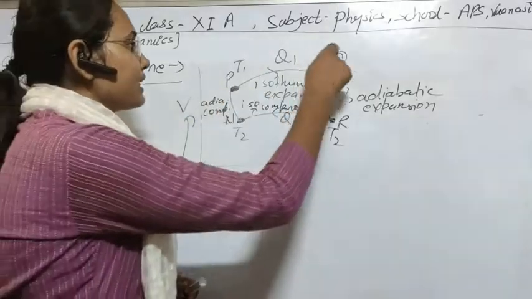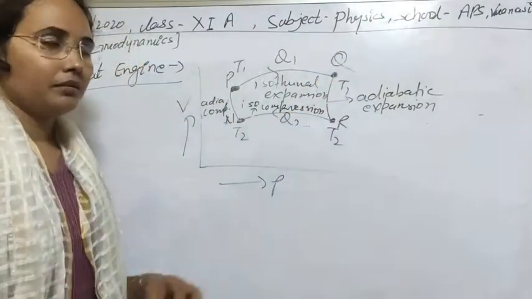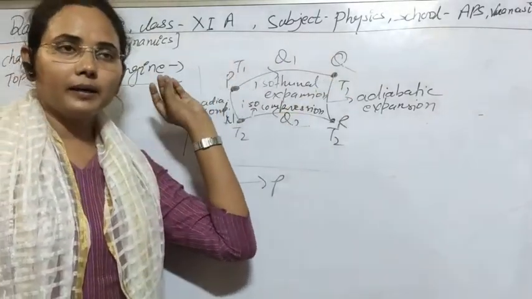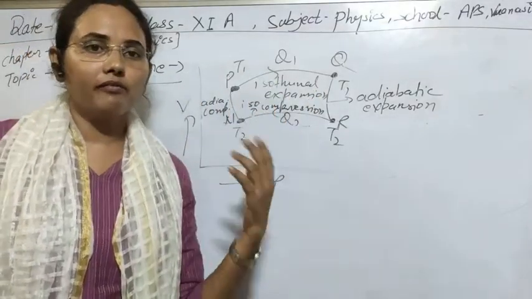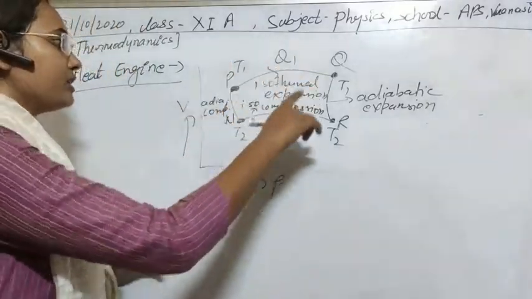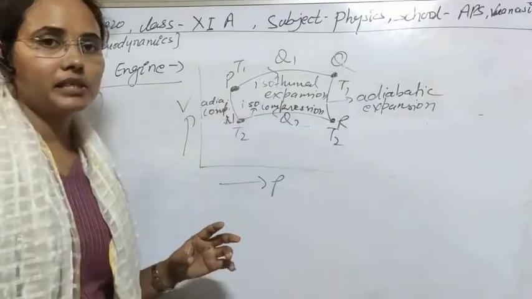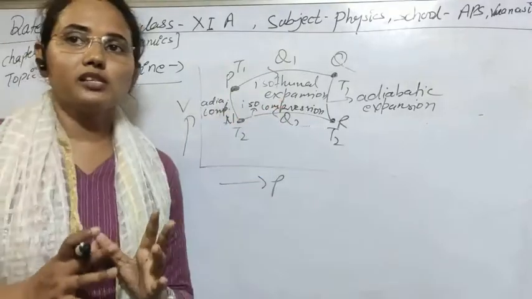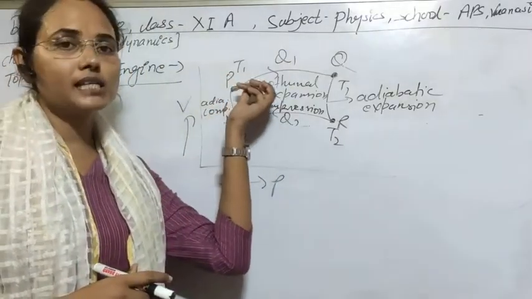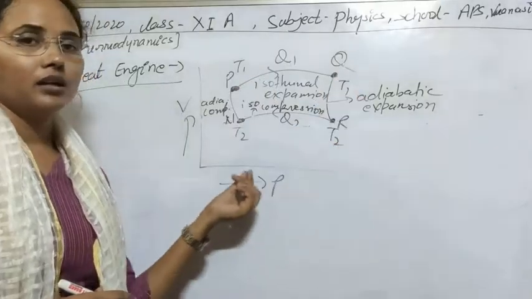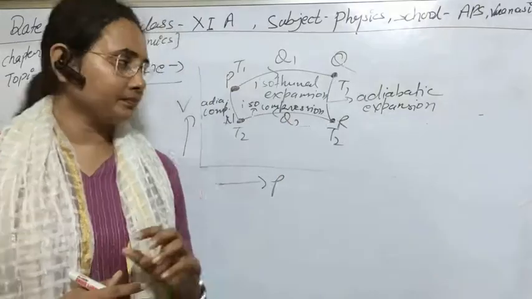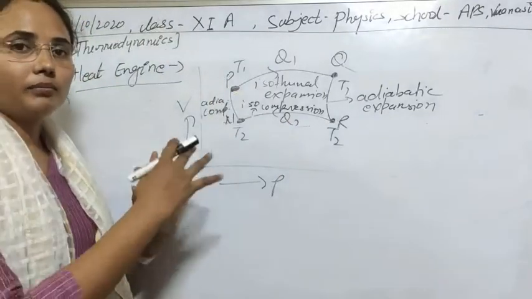So during a complete cycle PQRSP, there will be extraction of heat, some work will be obtained, and some transfer of heat will take place. But after one cycle, all the values repeat themselves, meaning this is a cyclic process. The process of a heat engine is cyclic, meaning all the values at the end will be equal to the initial, and we can do the same process again and again. We can continually get work done from the heat engine.